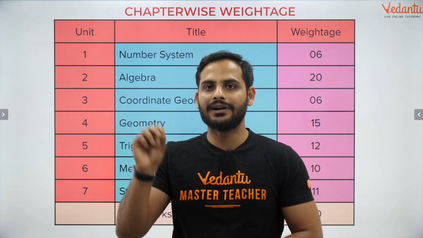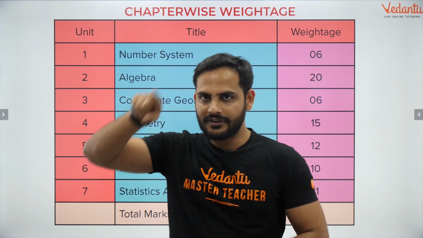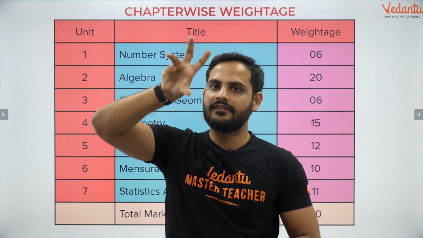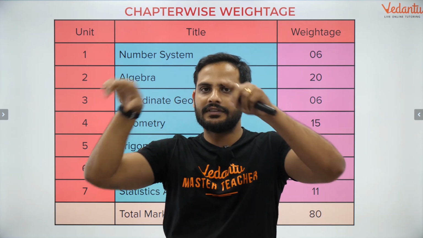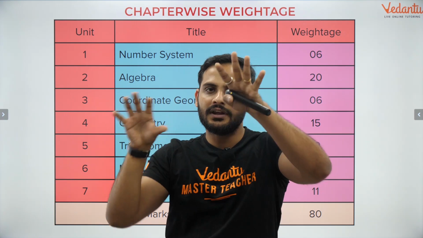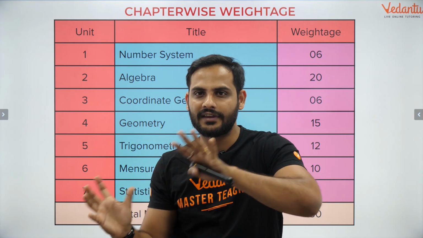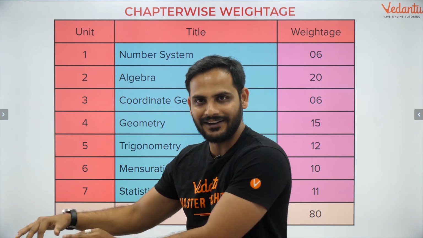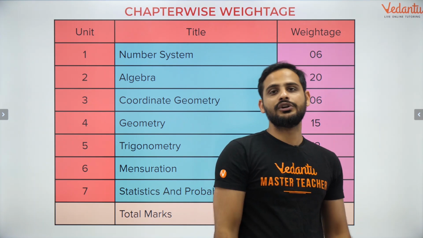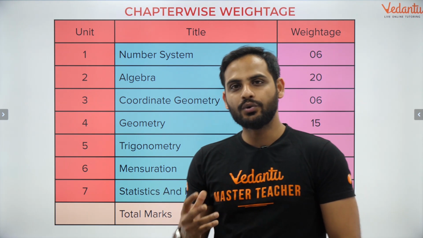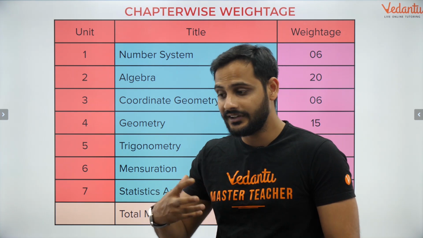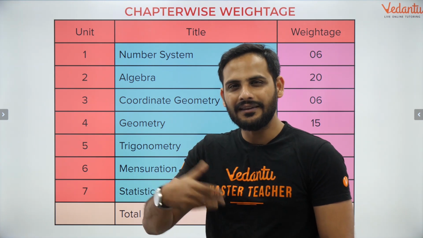Don't learn it one by one. Just remember the diagram and then say, okay, first I have taken the similarity of this triangle with the large one, this triangle with the large one, and then I have written the ratios of the sides, and then I'm getting the relation ahead. So this is how, bacho, you need to move ahead. Understood? So try to understand the theorems, understand the proof of the theorem rather than mugging it.